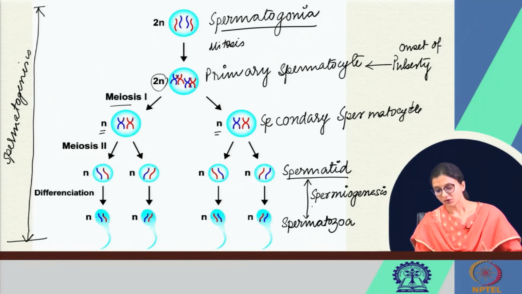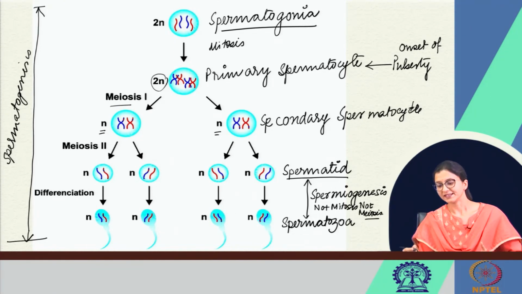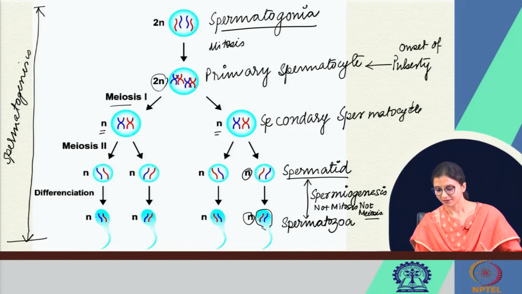So, spermiogenesis is not mitosis or meiosis. No change in the nuclear material occurs between the spermatid and spermatozoa. The nuclear material in spermatozoa and spermatid are the same, but there is change in the structure of the cell, right.